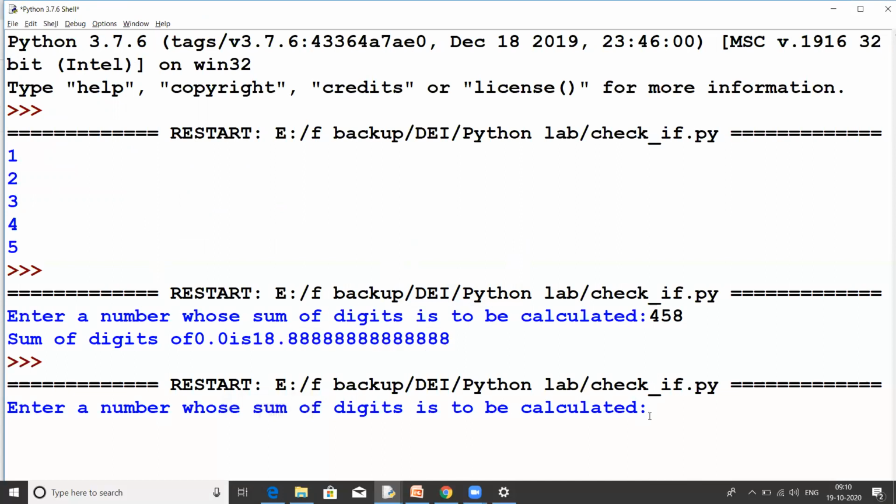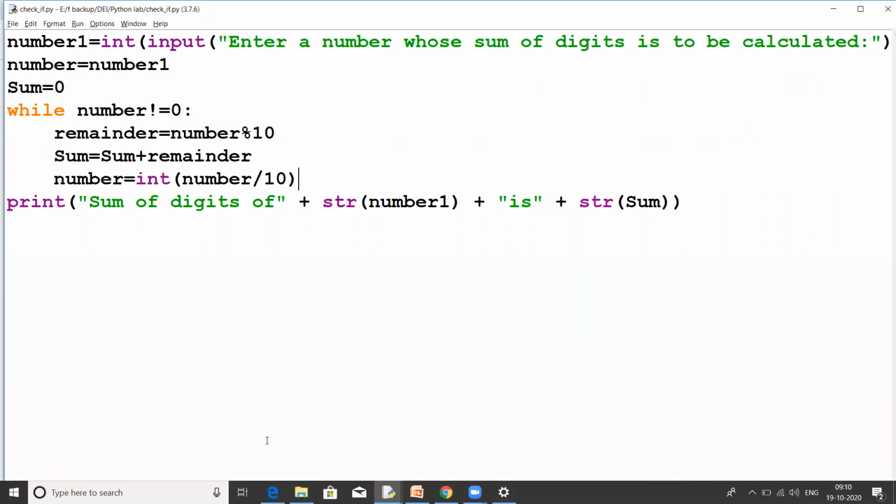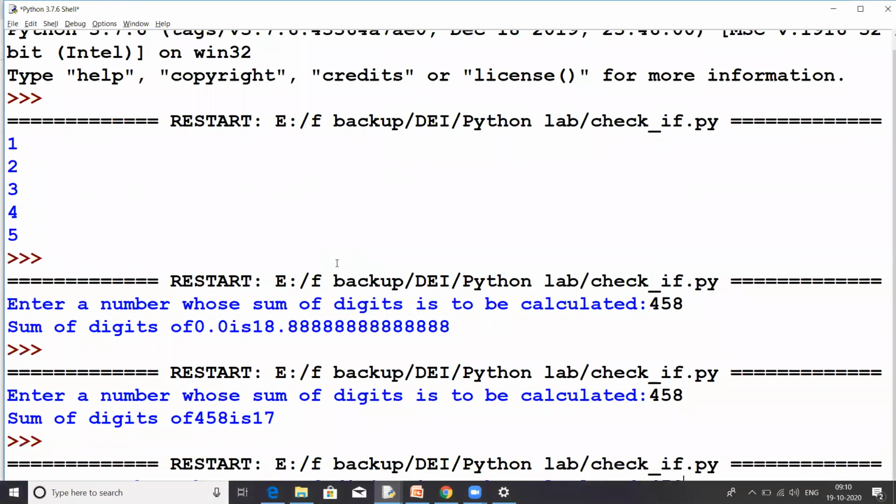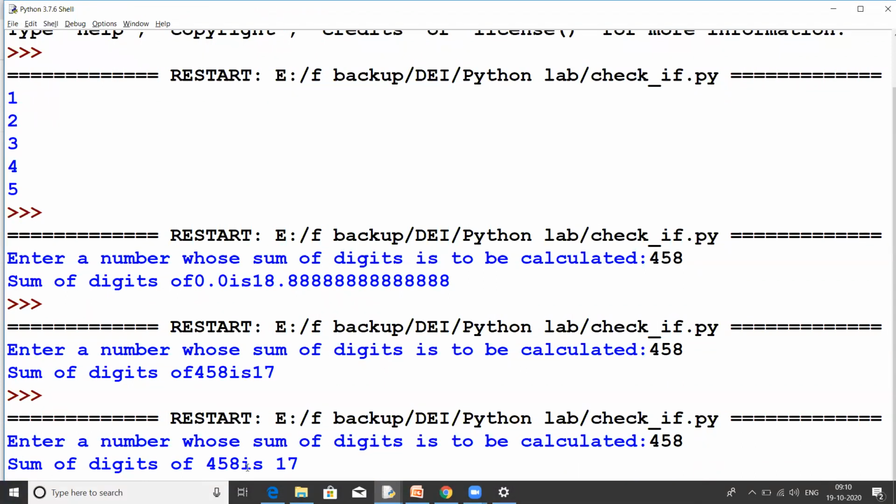458 again. See, the sum of digits of 458 is 17. Let's give some space here. We don't have some space here. Okay. See, the sum of digits of 458 is 17.